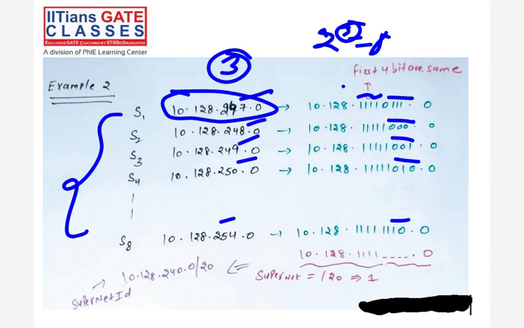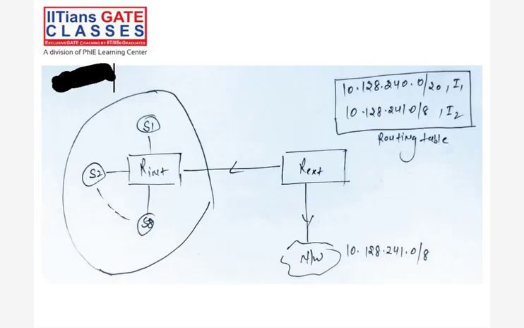But there is a rule in this. The rule is: if the first 4 bits or 5 bits, whatever bits are the same, then only that is considered as a SuperNet. Now see this one. This is your external. This is your network. Now here the packet is coming in the external, right? Now I am able to do supernetting on this subnetwork, right? This network. So the ID of the SuperNet for this network is